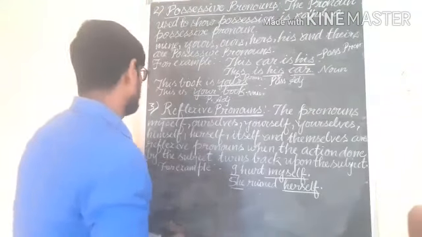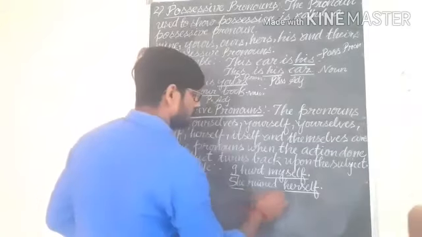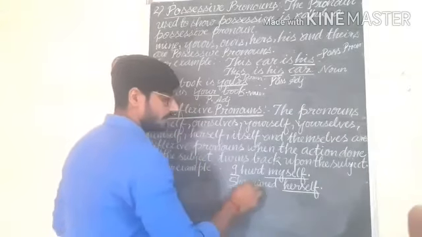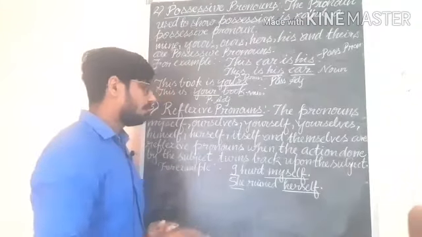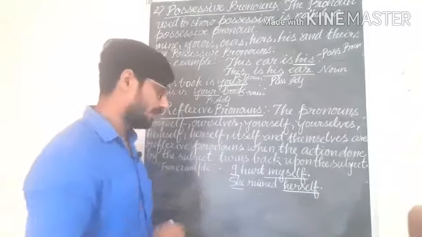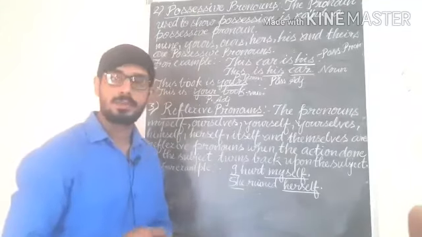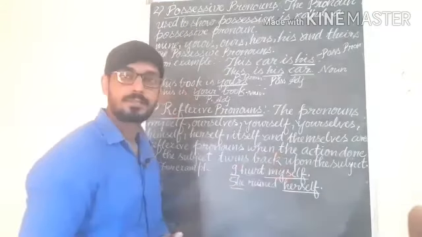Understand? She ruined herself. She is subject, ruined herself. She ruined means that whatever the action done by the subject turns back upon the subject. Understand? So it will be known as reflexive pronoun. So you have to keep in your mind these words.